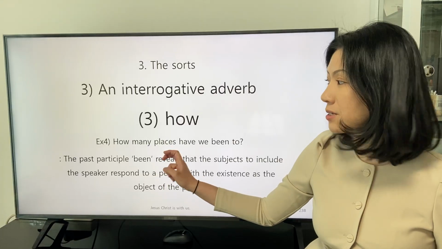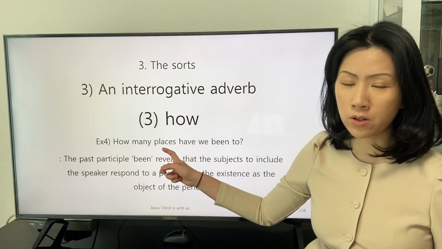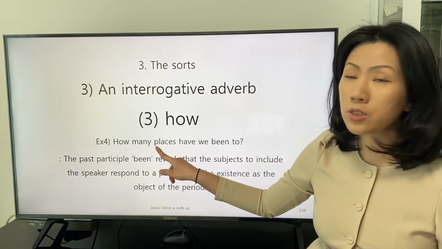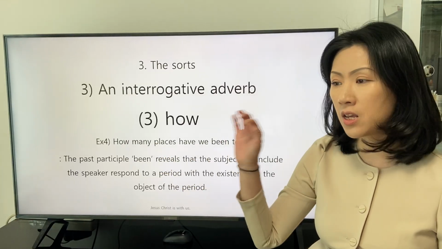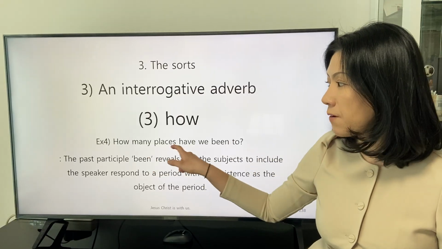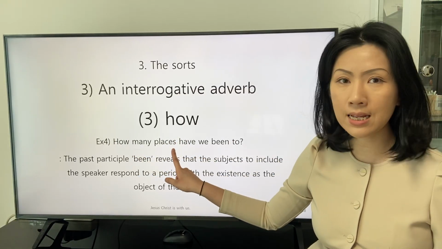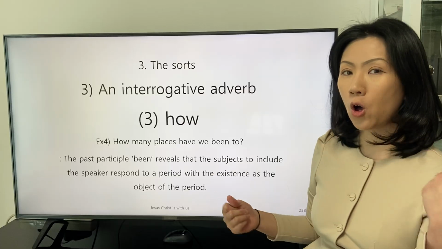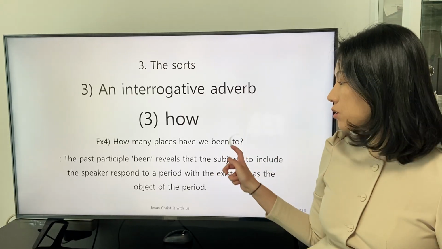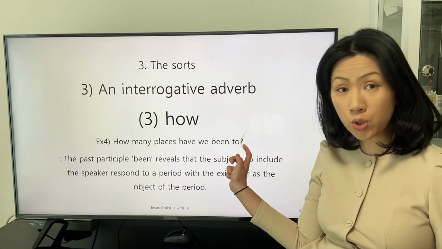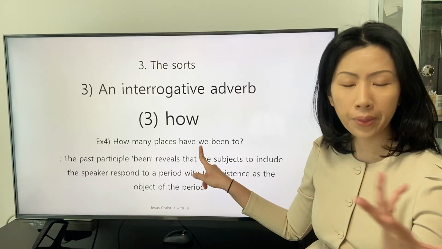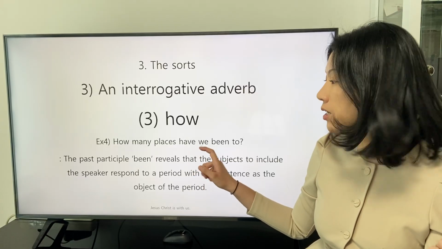So we can say that this phrase is the phrase of the general noun places, and the general noun places is one of the indications. The phrase of the general noun places has the role of the object to receive the definition of the preposition to from the subject, including the speaker.